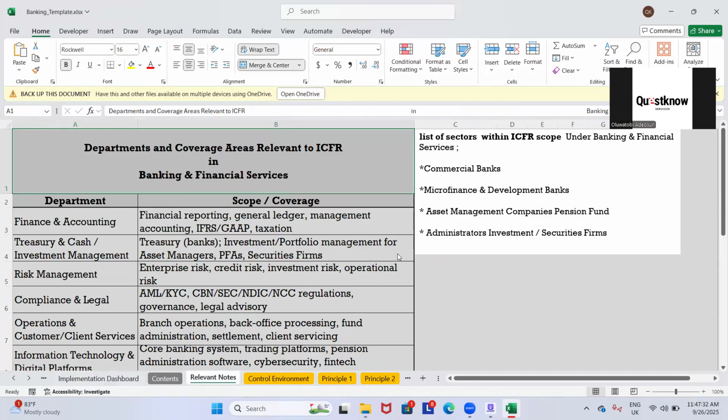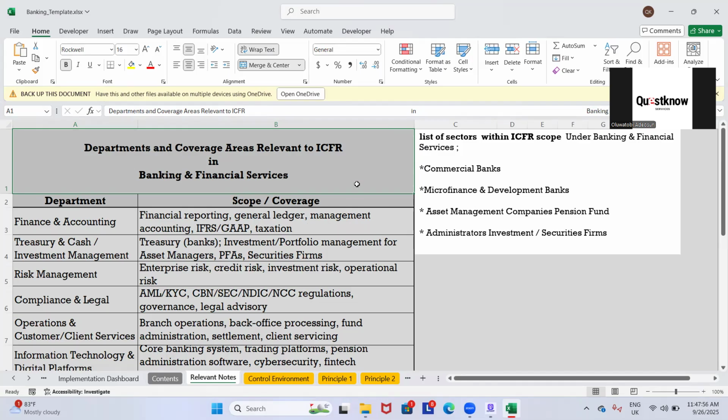So this is the relevant note. From here, you'll be able to know which sectors you fall in. So under banking and financial institutions, we have the commercial banks, microfinance and development banks, asset management companies, and pension funds. Then we have the administration, investment and securities firms. So these are the sectors that can make use of this particular template.